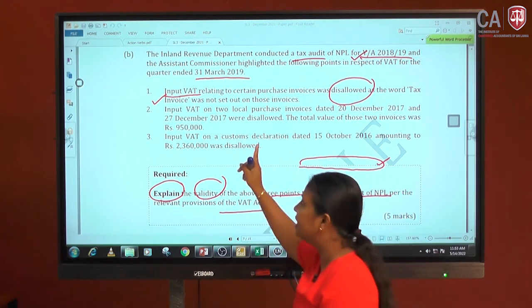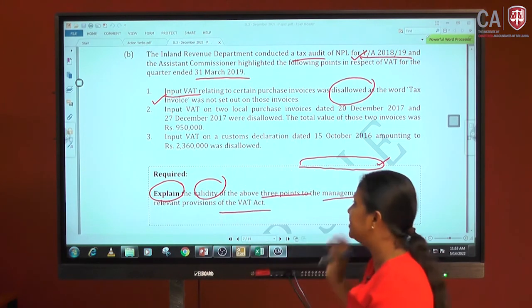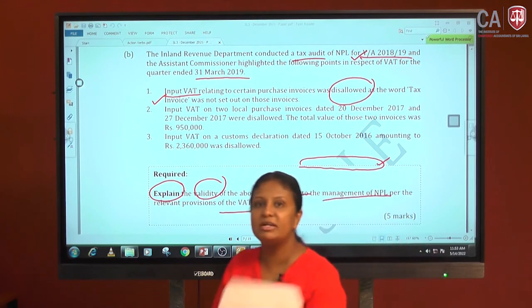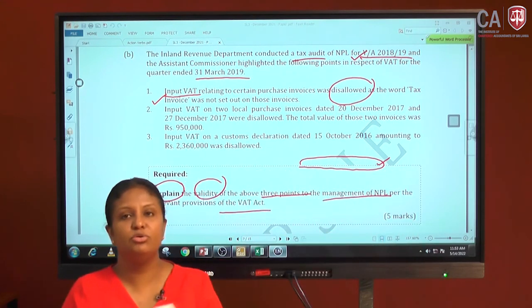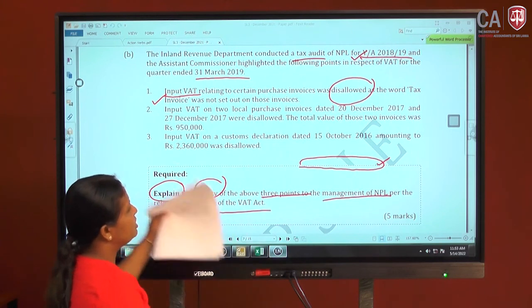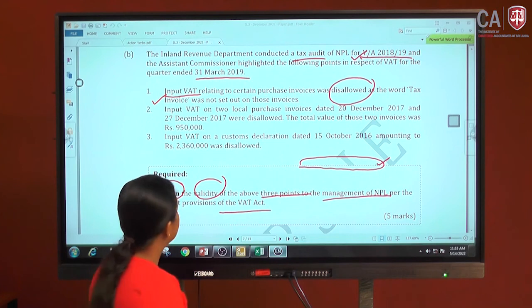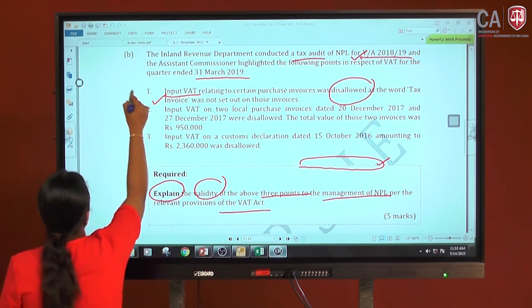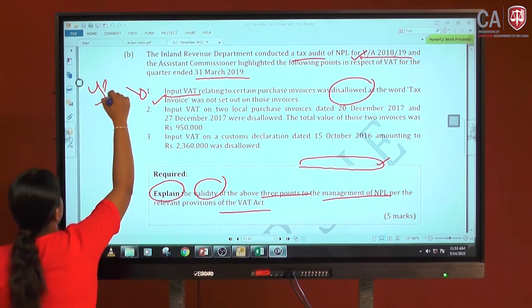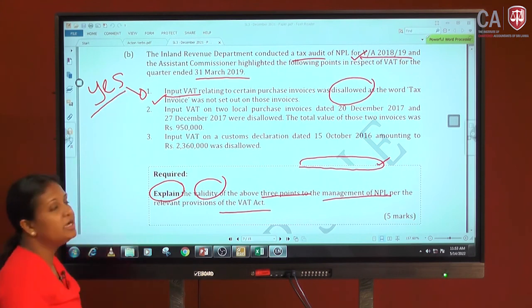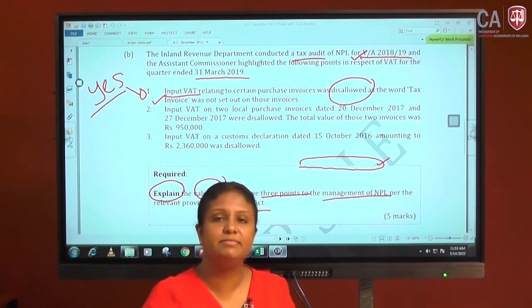Let me come to it one by one. I will explain the first one and then come to the second one. To claim input VAT, do we need to have the words tax invoice on it? The answer is very clearly yes. There should be the words tax invoice mentioned.